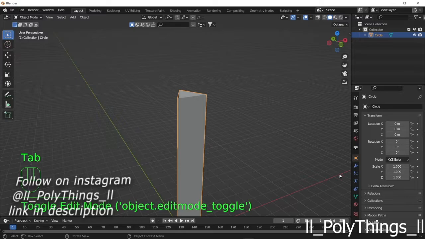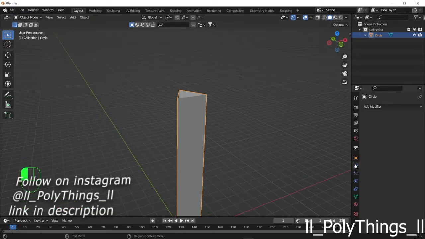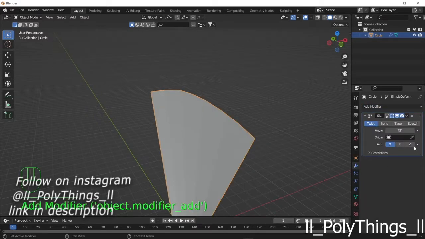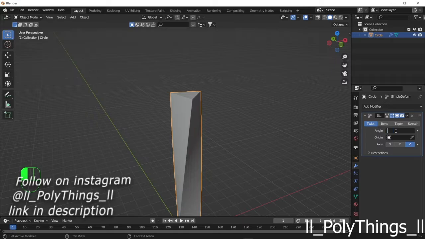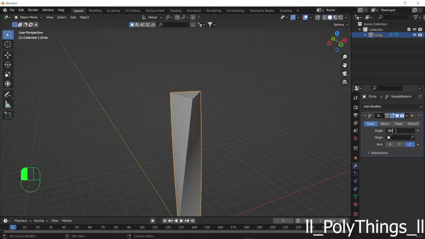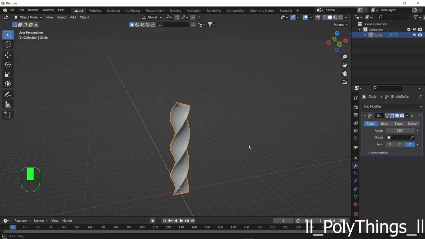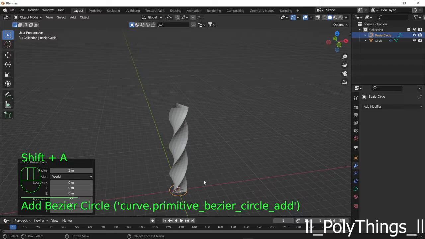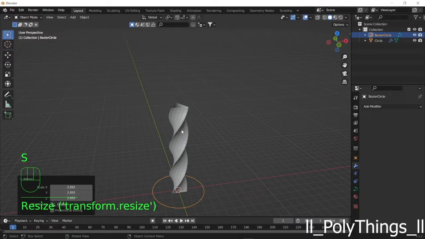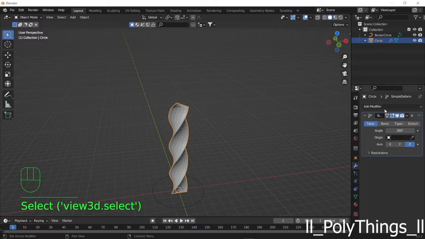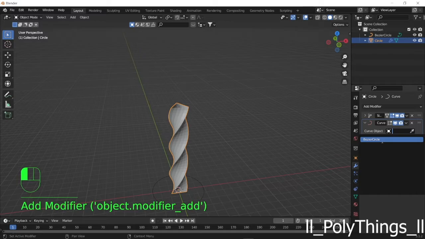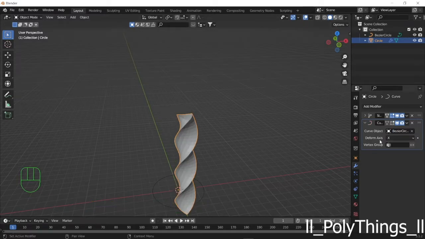Now go back to object mode and go to modifiers, this wrench kind of thing, and add a modifier called simple deform modifier and set the axis to Z and the angle to 360 degrees. You will get this. Now we will add a curve called circle and scale this a little bit and select the object, and we'll add another modifier called curve and set the curve object to the Bezier curve and set the deform axis to Z axis.